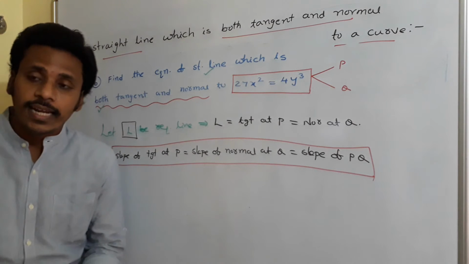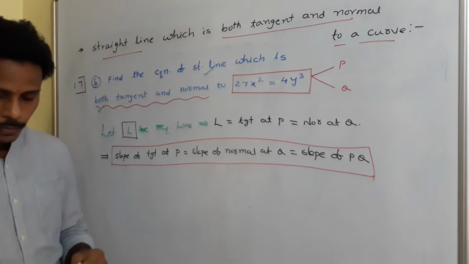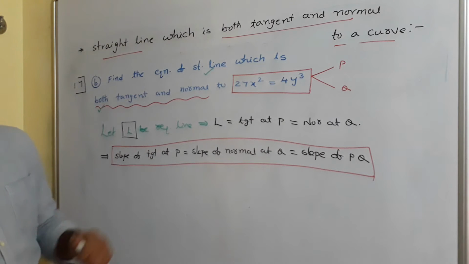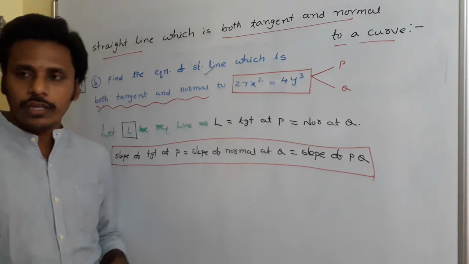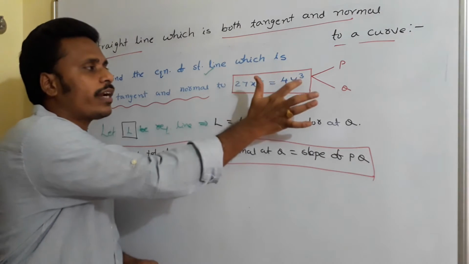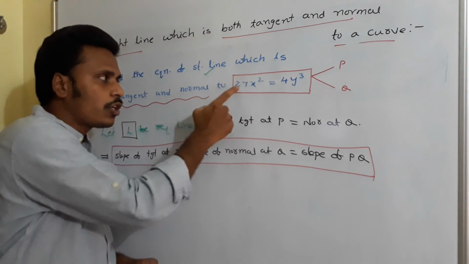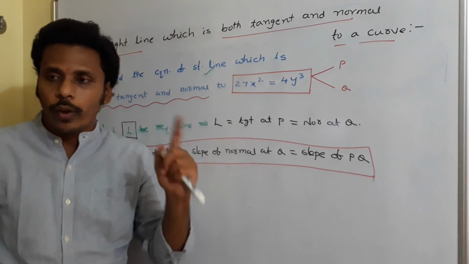For that, we need a general point on this curve. What is the general point of this curve? This curve is 27x square is equal to 4y cube. Here square is involved, and on the right side cube is involved.